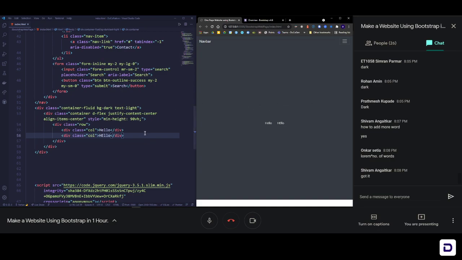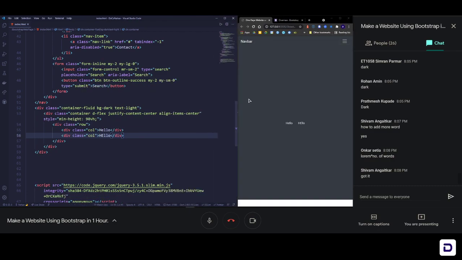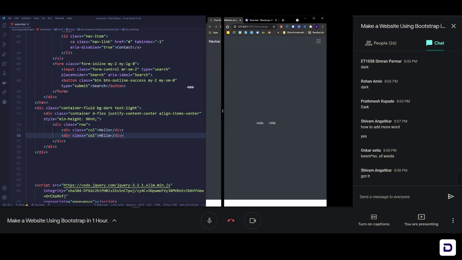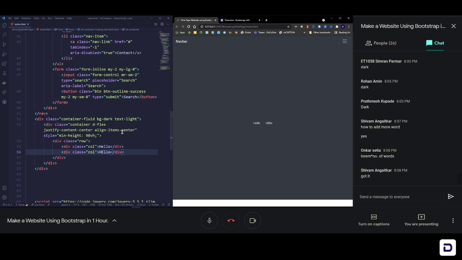Now let's begin making it more responsive, because by default in a tablet view or a mobile view, they should stack on top of each other. How to define that? In column, you have something I told you about in the beginning: sm, lg and md. These three keywords are used to define the size of the screen.